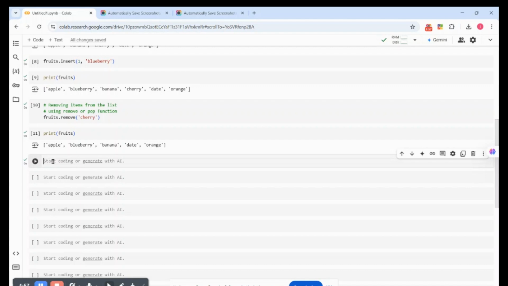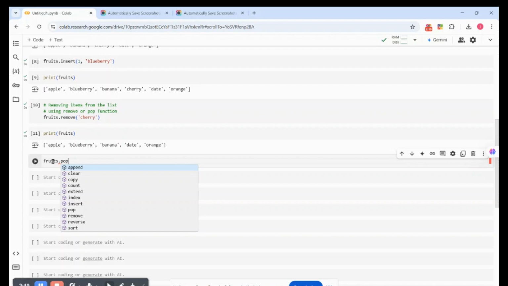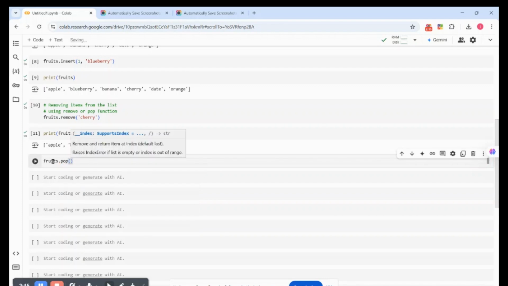But with pop, let me say fruit dot pop. When you use pop, you have to state the index, the position you want to delete out of the list. So now we have apple, blueberry. Okay, let me just remove blueberry. Blueberry is at position one, at index one.